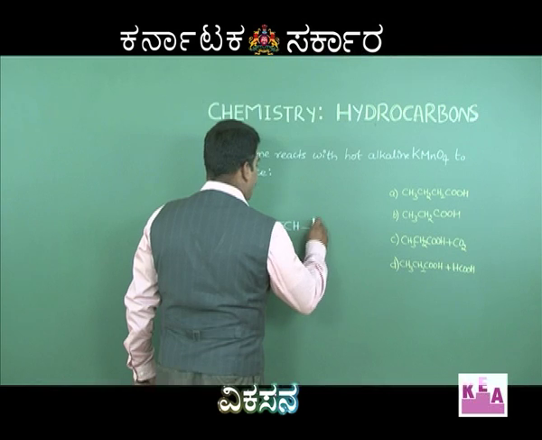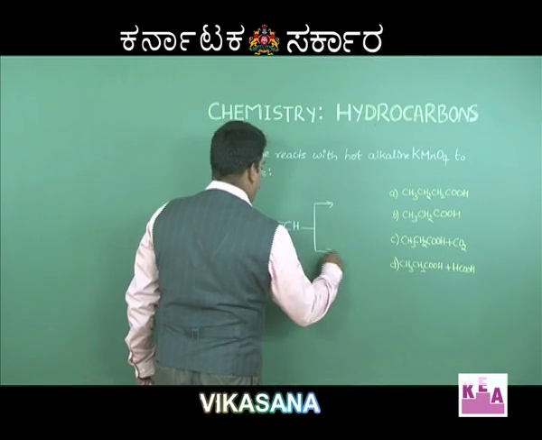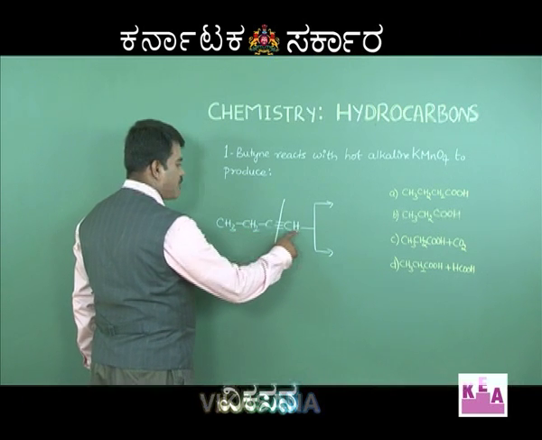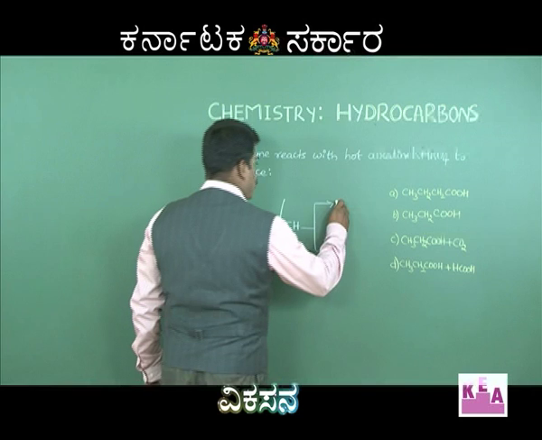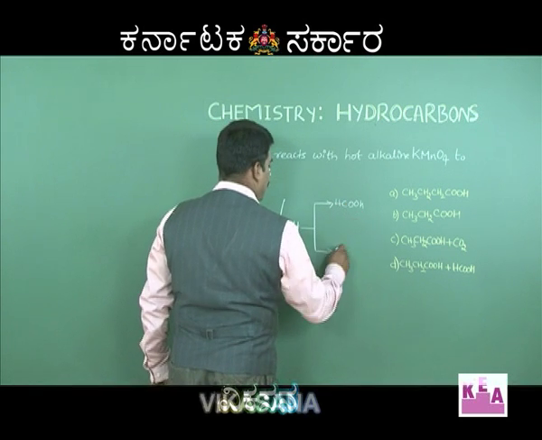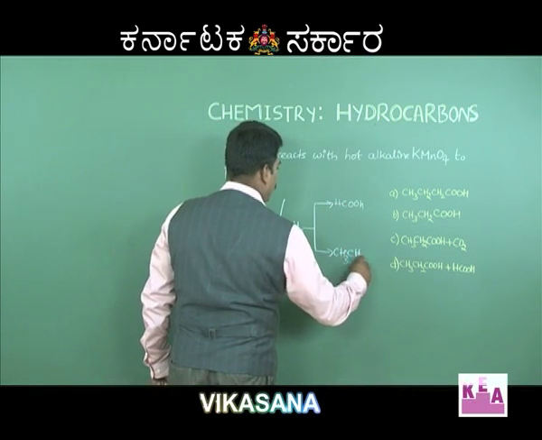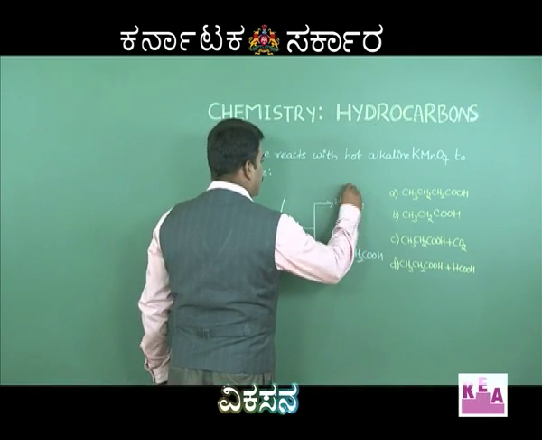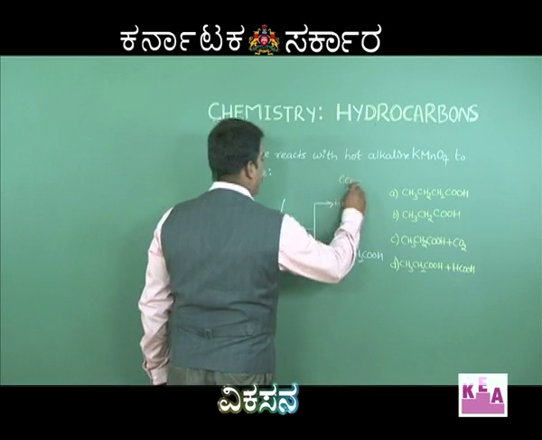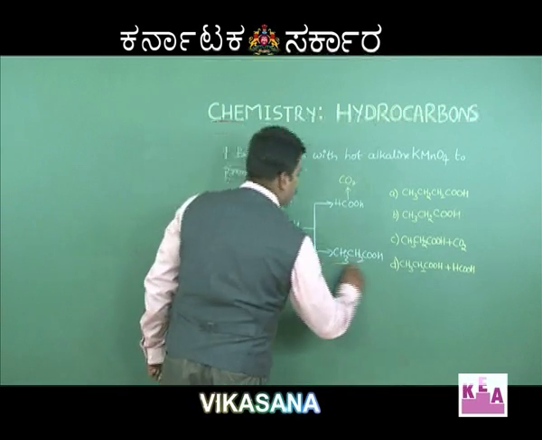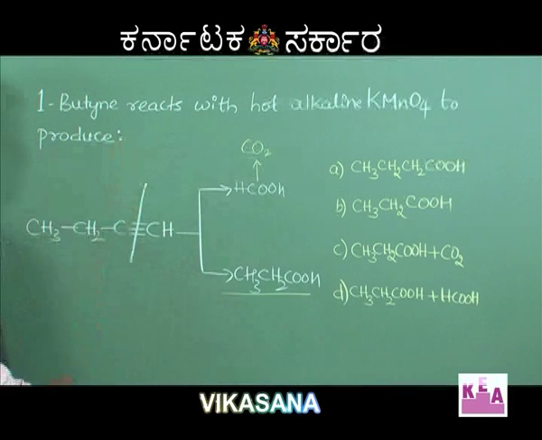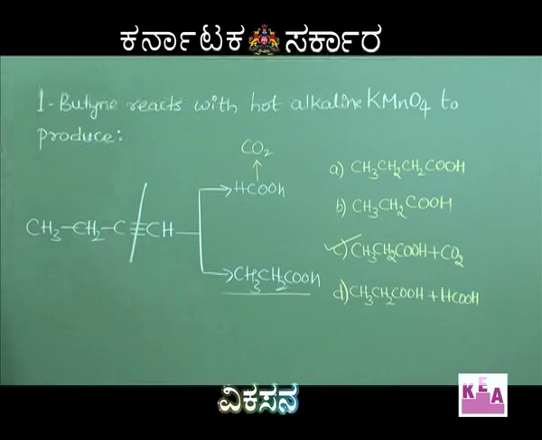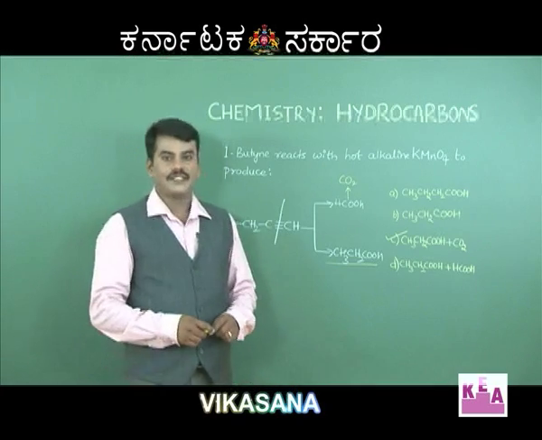Upon oxidation, you should get CH3, CH2, COOH plus HCOOH, propanoic acid and formic acid. But this formic acid further undergoes oxidation forming carbon dioxide and water. So the products must be propanoic acid and carbon dioxide. If you look at the options given here, option C should be the correct one, CH3, CH2, COOH plus carbon dioxide.